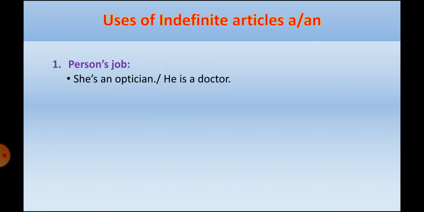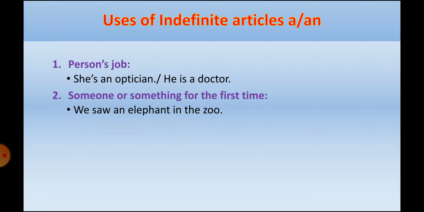First, a person's job. When I'm talking about a job for a person, I should use the indefinite article. For example, she's an optician. He's a doctor. Whenever I'm talking about a person's job, I should use indefinite articles.